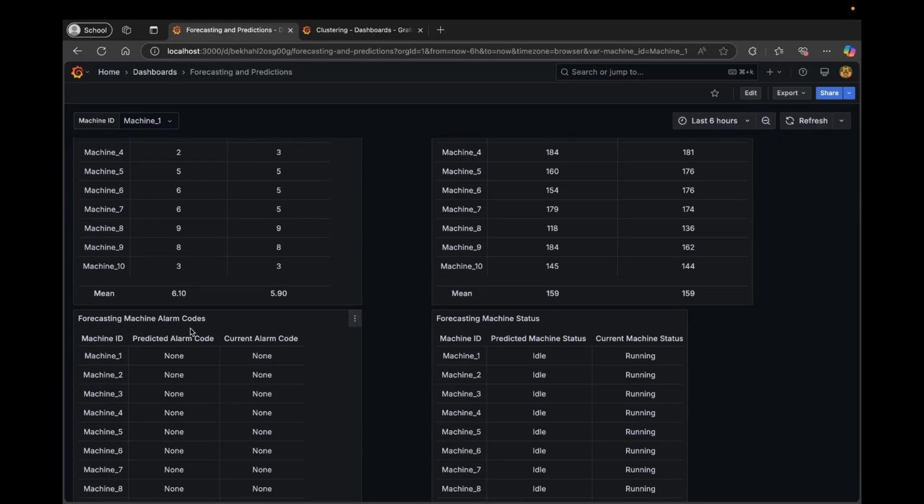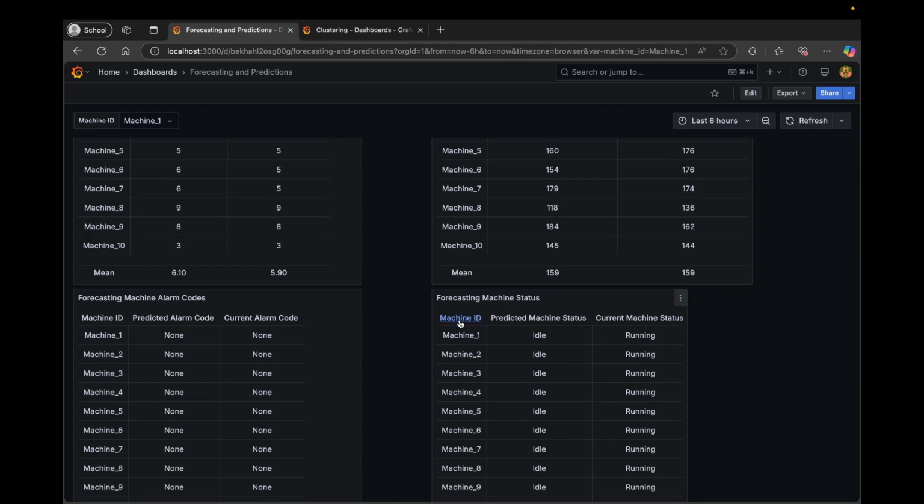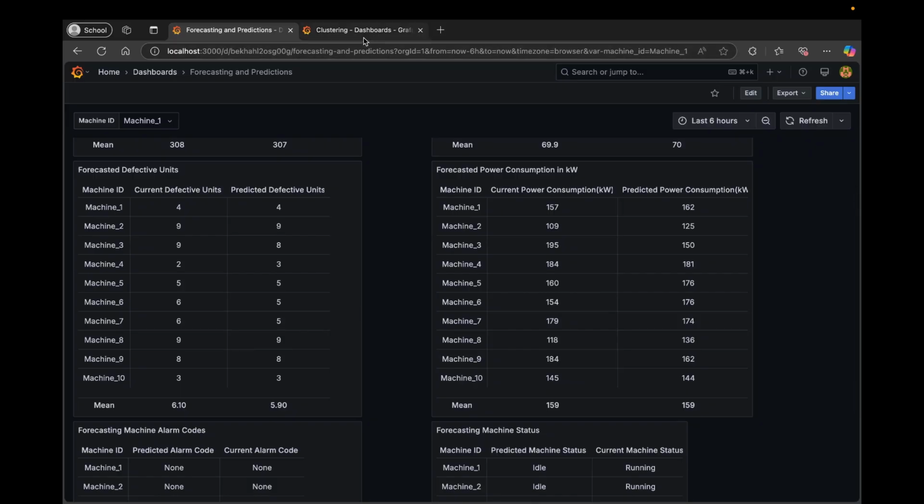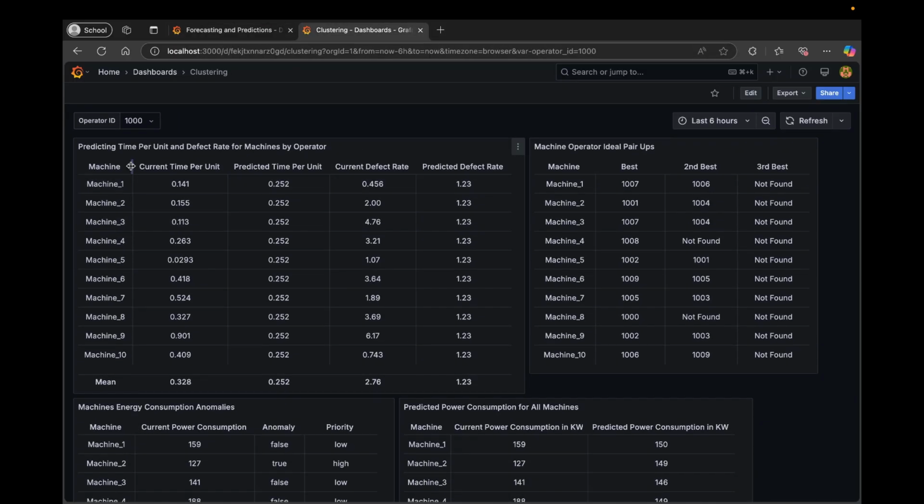Forecasting machine alarm codes, predicting potential machine alarms, forecasting machine status. Here we're anticipating the operational status of machines. Moving on to the clustering section. Here we are predicting the time per unit and defect rate for machines by operator, machine operator ideal pairups. Here we are determining the best operator machine combination based on minimum defect rate for this pair.